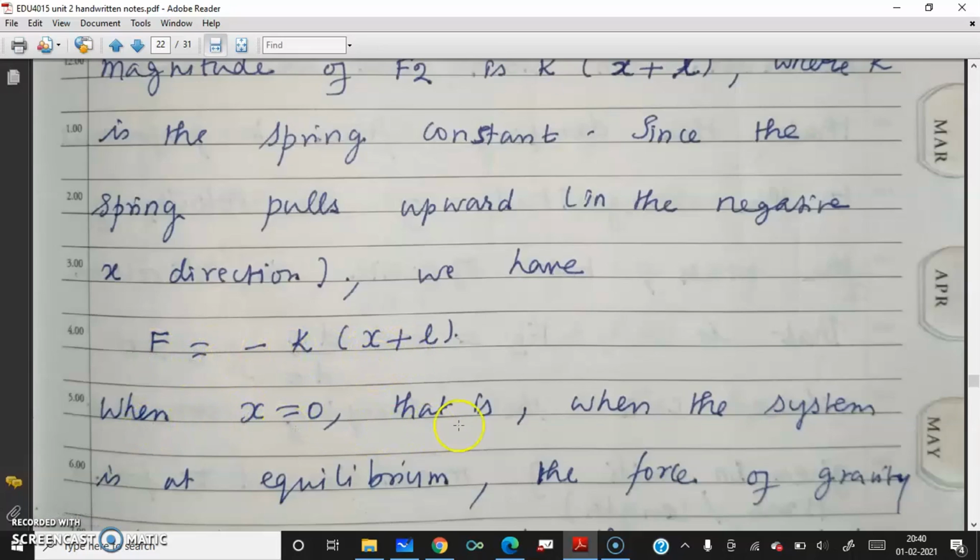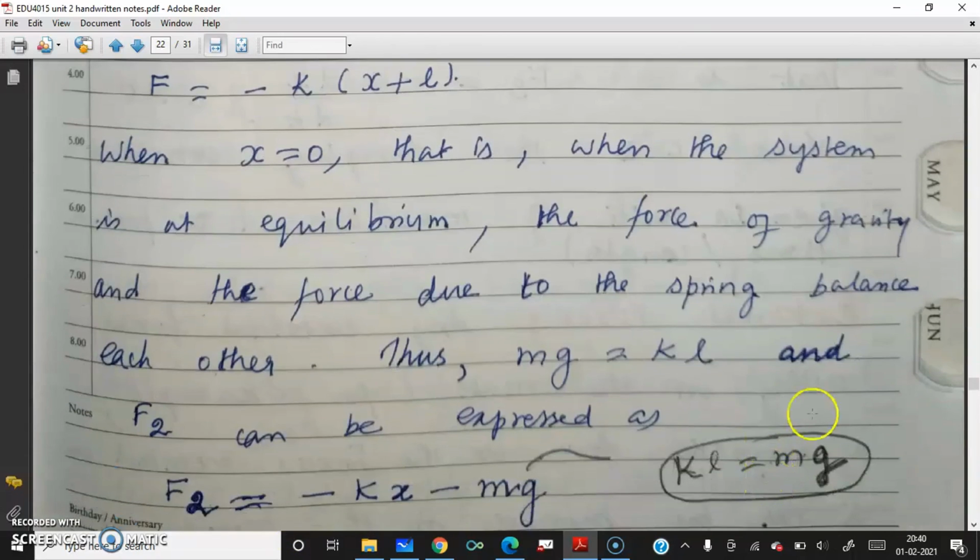When X is 0, that is, when the system is at equilibrium, the force of gravity and the force due to the spring balance each other. Therefore, mg equals KL, and F2 can be expressed as F2 equals minus Kx minus mg. What is KL? KL is nothing but our mg here. K into L is mg. So in the equilibrium position, the force due to gravity and the force due to the spring balance each other, right?